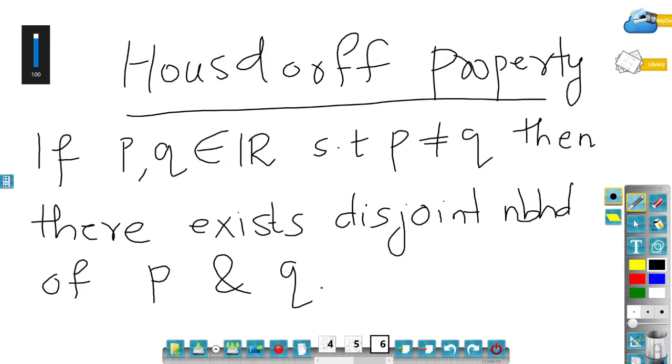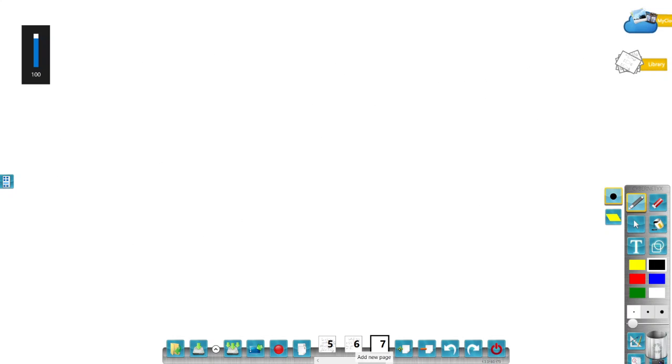The same property can be written in another way.